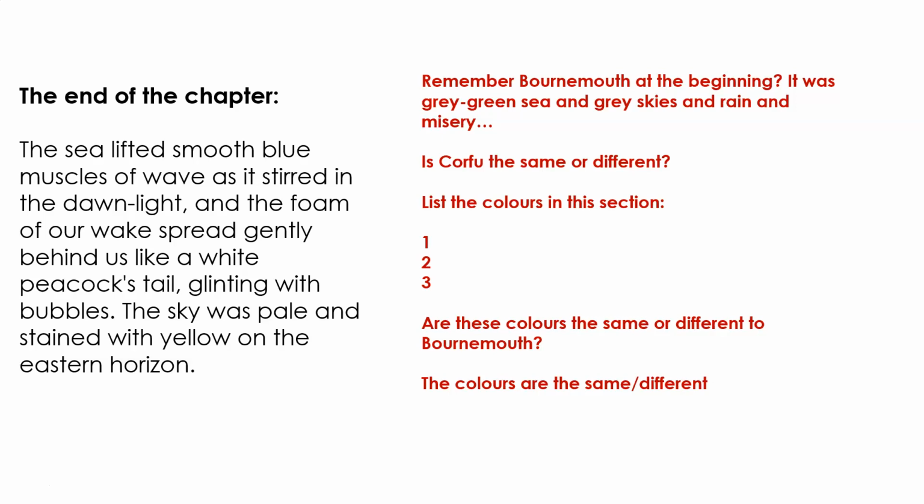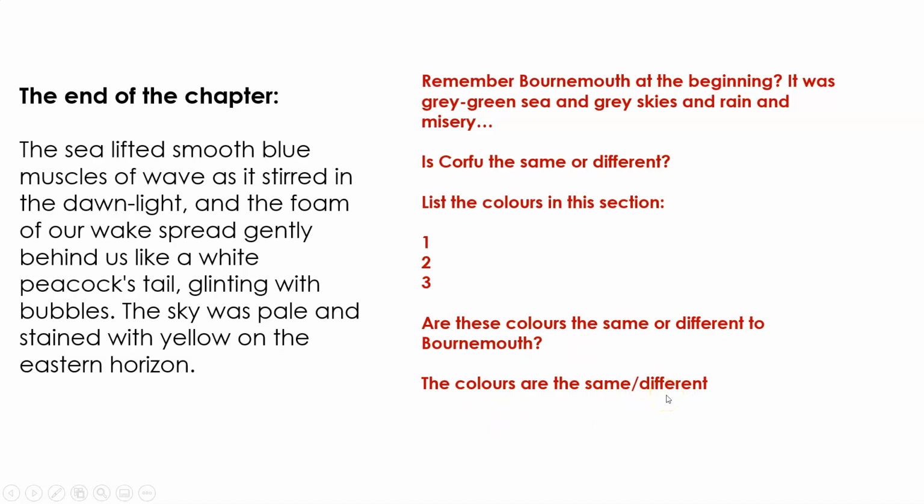So what's our third colour? 3, 2, 1. So we've got yellow, white and blue. Are these colours the same or different to Bournemouth? So can you just copy and complete this sentence? Sorry, copy this sentence, but choose whether we would say same or different, okay? So you're going to write down the colours are the...